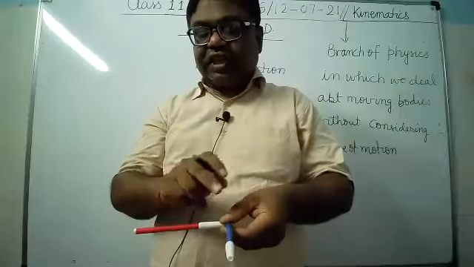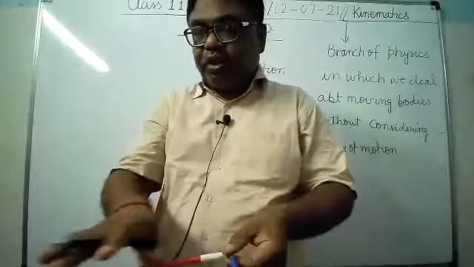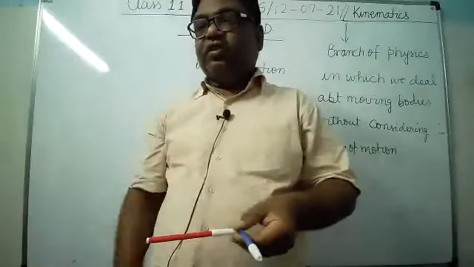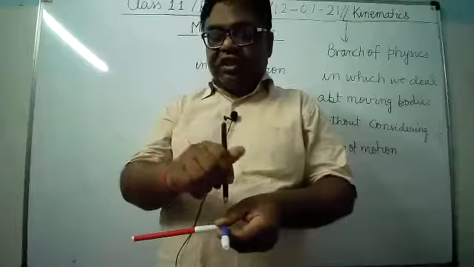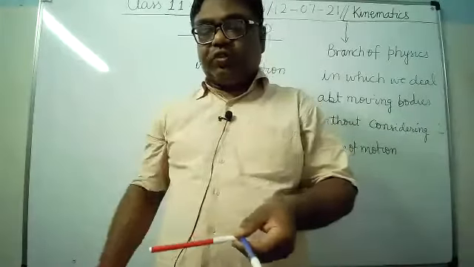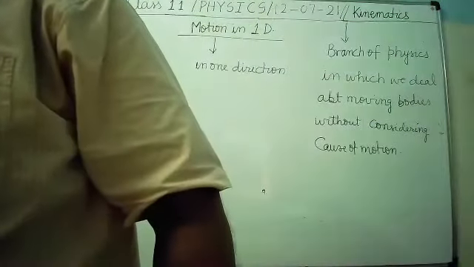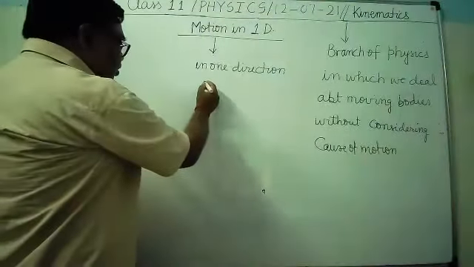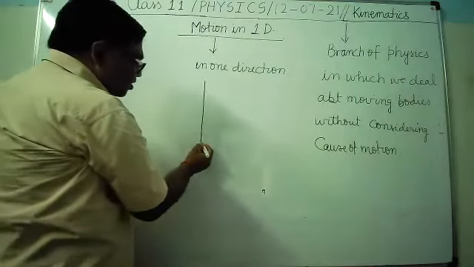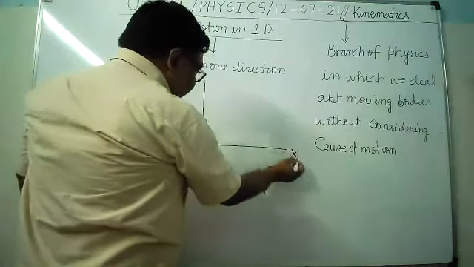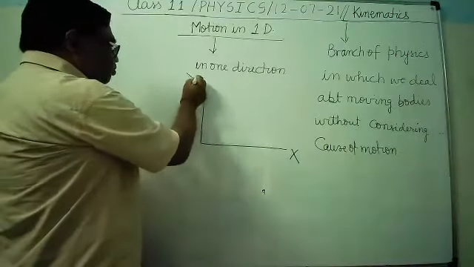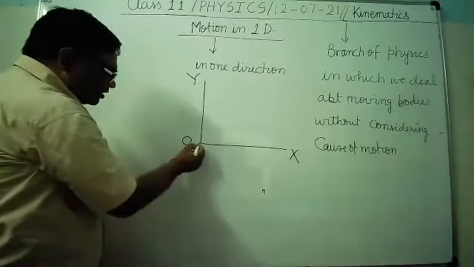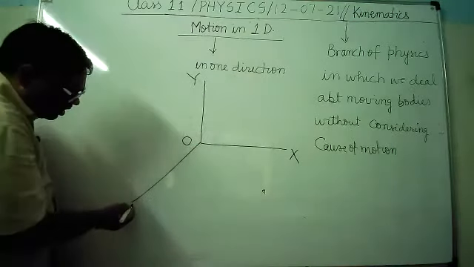While these two directions, x and y, constitute a plane surface. These three perpendicular directions constitute a three-dimensional space. It's clear? Now see here in the diagram, we will make it like this. This is the x direction, this is the y direction, and the z direction on the plane of paper is made like this.